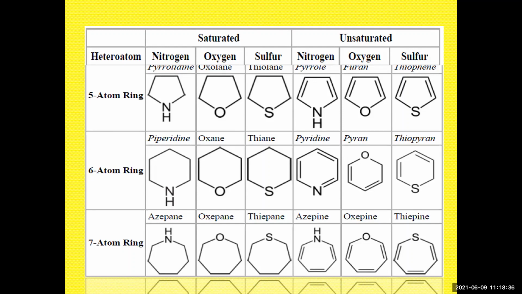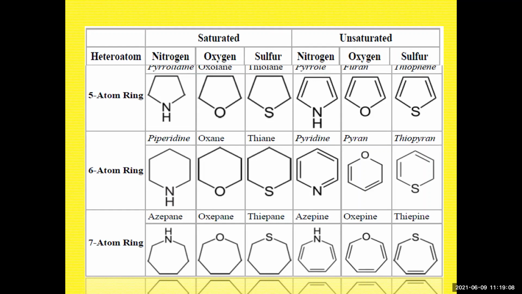Now let's go for the 6-membered ring. Nitrogen-containing 6-membered ring is known as piperidine. 6-membered oxygen-containing is known as oxane. 6-membered sulfur-containing saturated ring is known as thiane. So the last 3 letters are A-N-E, A-N-E, oxane. But the only difference is in nitrogen. It is piperidine, I-D-I-N-E. So this is the difference between the nitrogen-containing and the sulfur and oxygen ones.